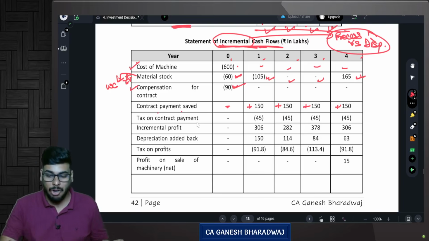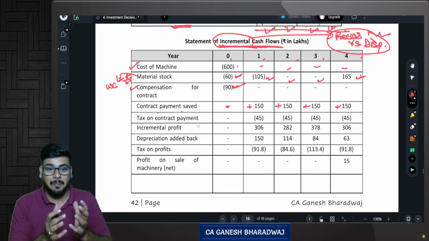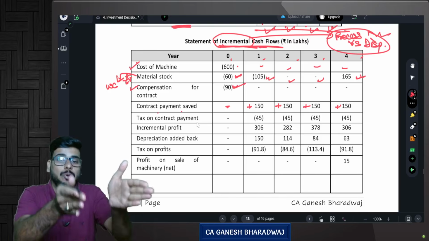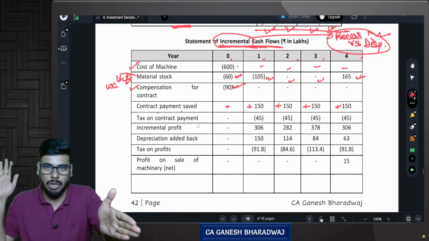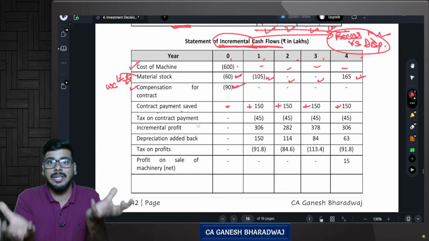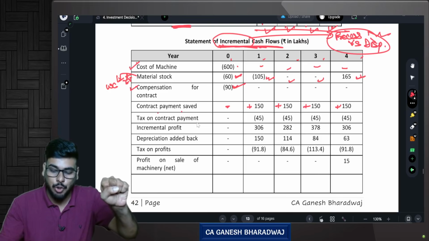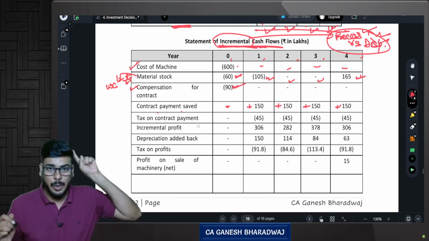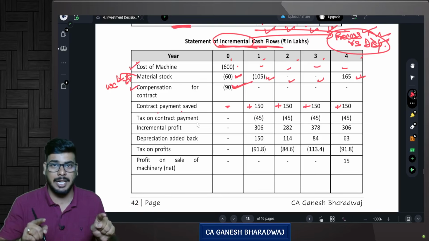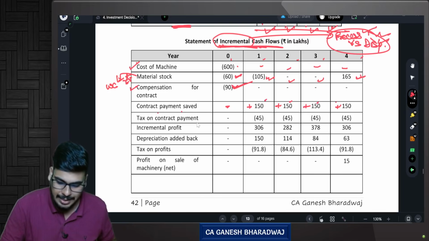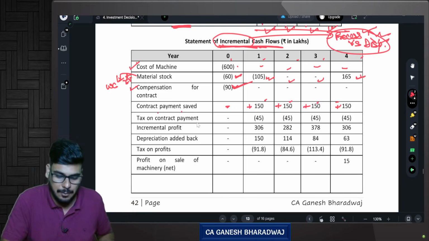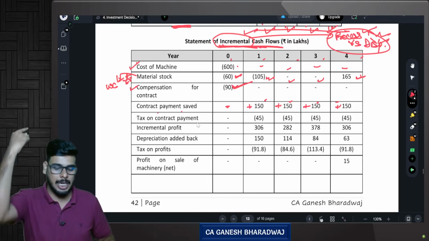Sir, why are we doing all this? We are comparing how much extra cash flow we are able to generate if we process and not dispose. So how will you compute when you compare the relevant cash flows of the two alternatives of processing and disposal? If I process, I will be incurring 90 lakhs, which is going to be a negative, but I will be saving 150 lakhs every year. That is going to be a positive. Guys, are you clear with this? Since you are comparing the two cash flows parallelly, it's called the incremental cash flow approach.